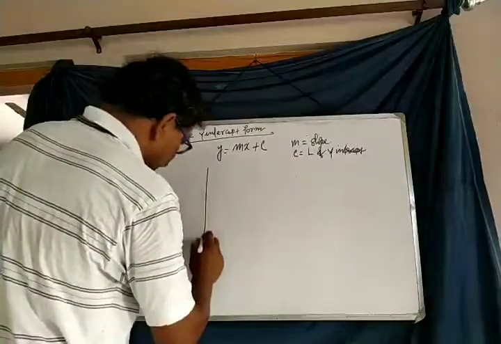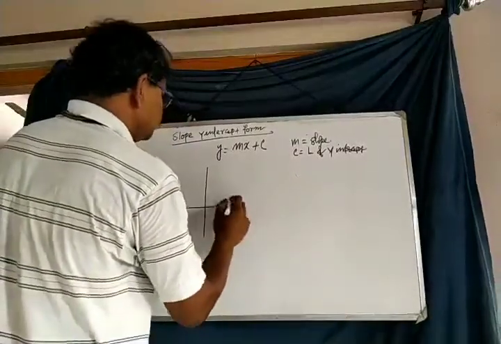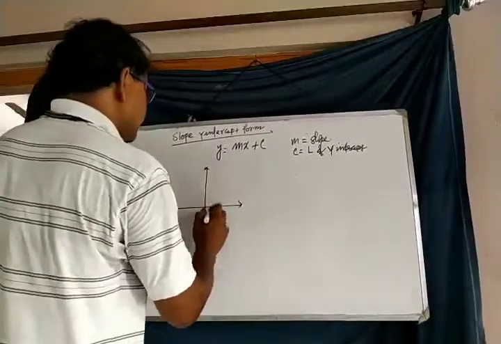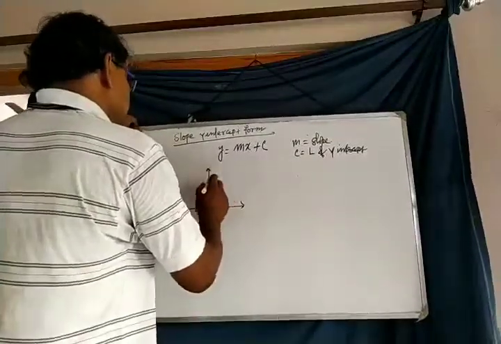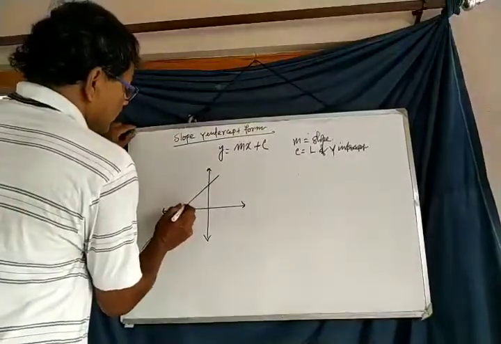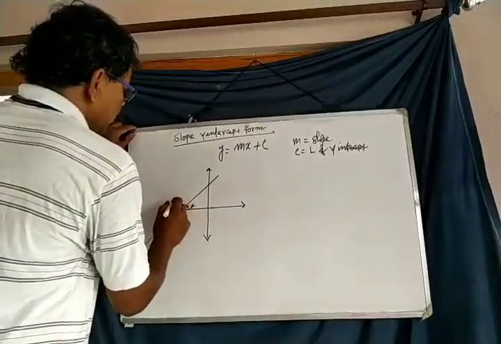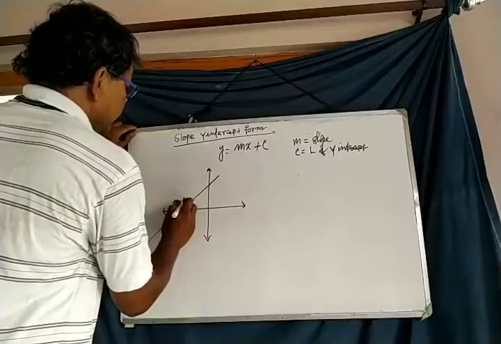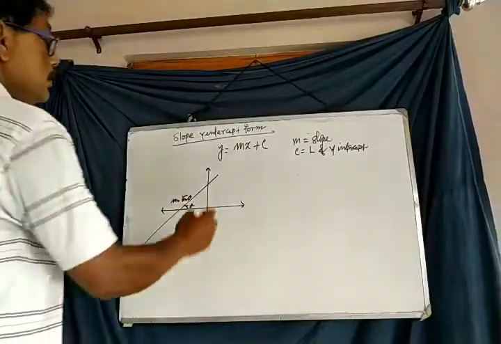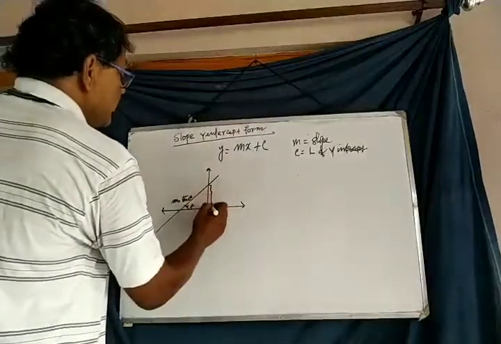Now what's the figure? This is a Cartesian system of axes and that is a straight line. This is the angle of inclination theta. So m is equal to tan theta is given. And the length of the y-intercept means this is c.